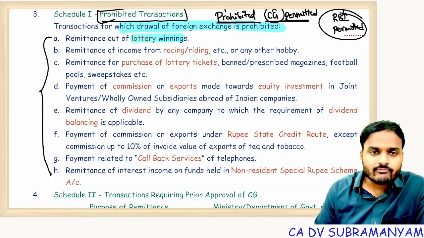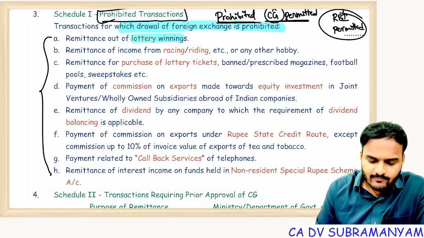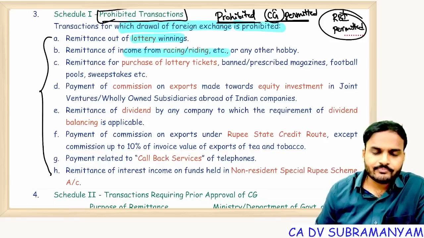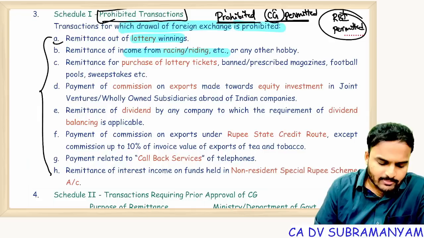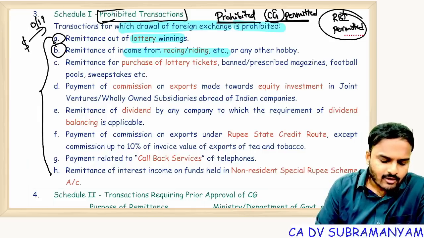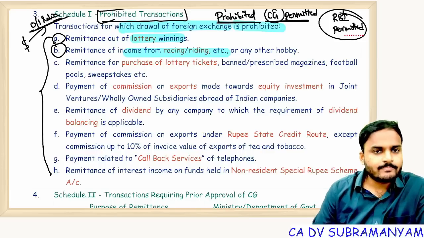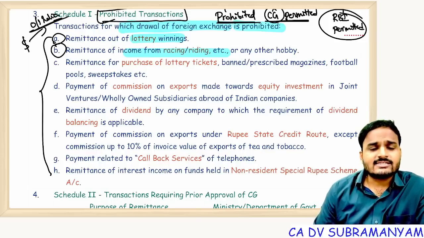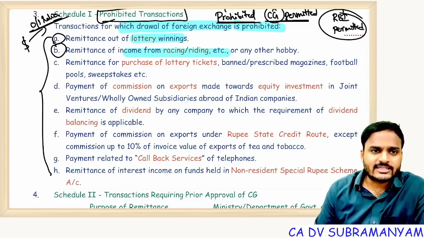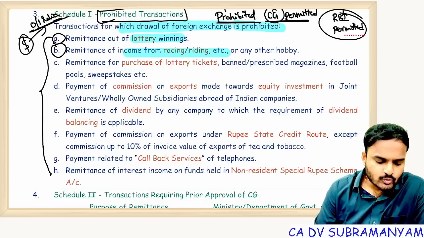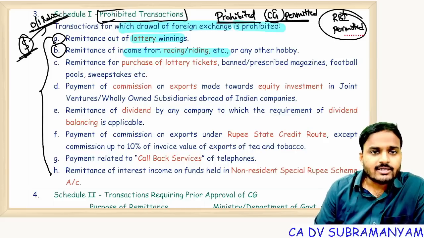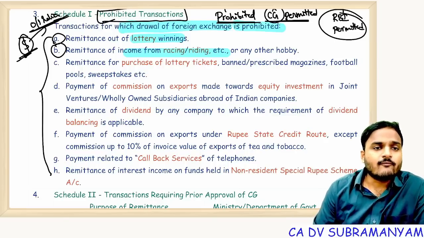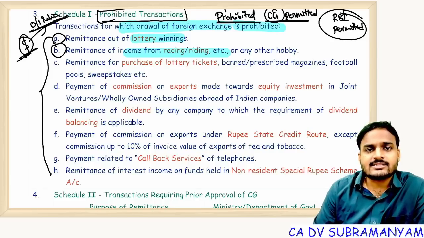So what are those transactions? Remittances out of lottery winnings, remittances of income from racing, riding, etc. In these 2 cases, dollars are going outside India. Our foreign exchange reserves will fall. And lotteries, racing, riding or something, they can be manipulated. So your intention is to send dollars outside India illegally. So that's why it is prohibited. Withdrawal of foreign currency for carrying these transactions is not allowed.